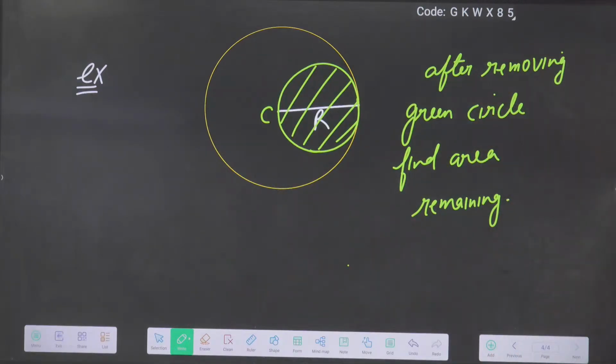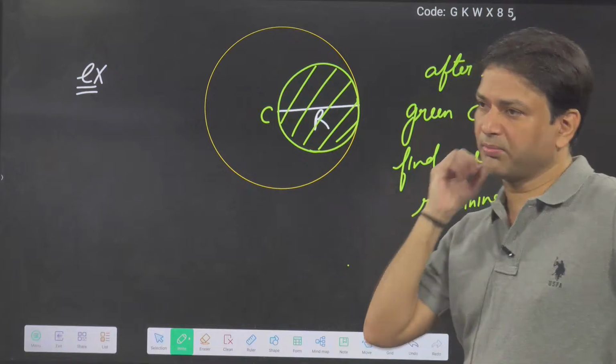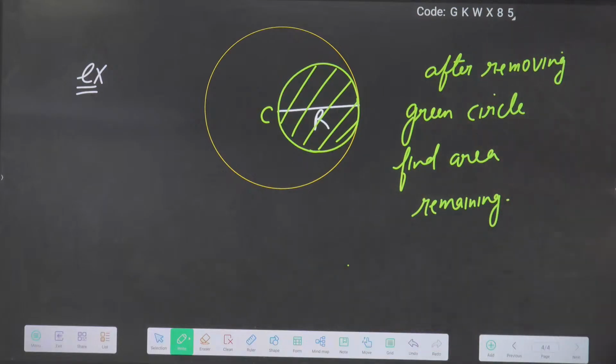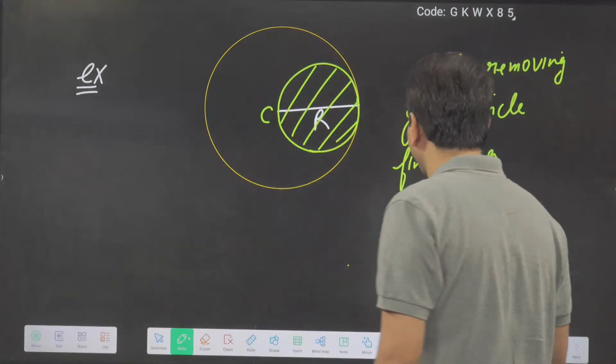Tell fast. One answer I got: 3 pi r square by 4. Okay, 3 pi r square by 4. So how will we do that?